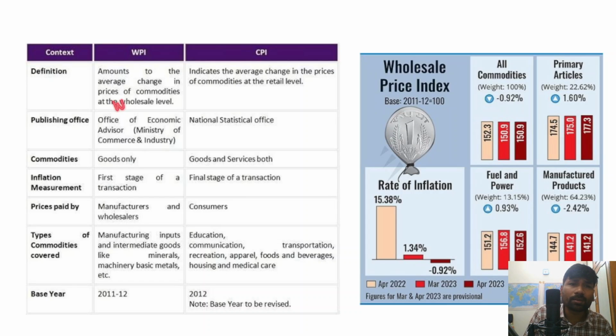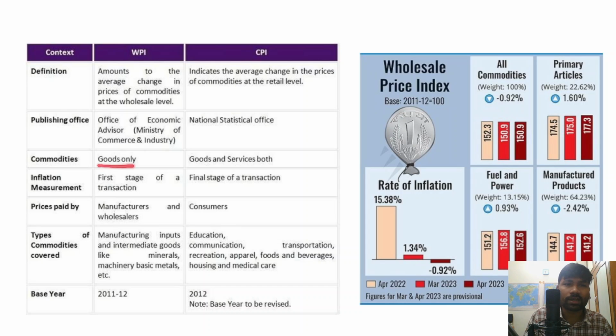See, the wholesale price index is published by the Office of Economic Advisor, Ministry of Commerce and Industry. But the consumer price index is published by the National Statistical Office, NSO.